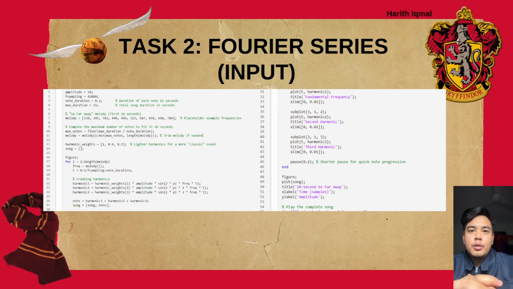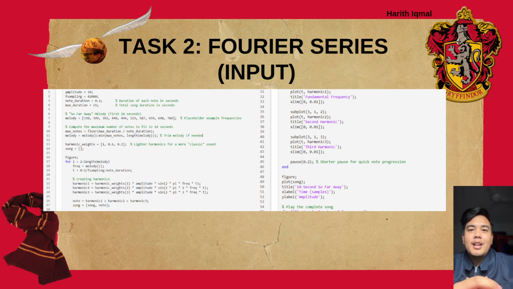I'm excited to walk you through this code that generates a melody and visualizes harmonic components, inspired by Sofea. First, we set the amplitude to 10 for sound intensity with a sampling rate of 42k points per second. Each note lasts 0.2 seconds and we limit the melody to the first 10 seconds. We define the melody using example frequencies. The code calculates how many notes fit within 10 seconds and trims any extra.